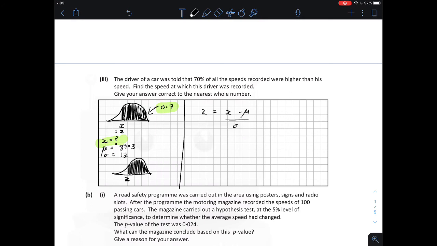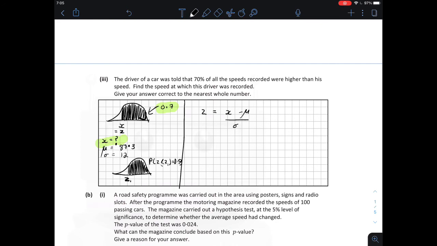Now we know two things. The z-score is going to be a negative value because it will fall below the mean. We also know that our z-tables only tell us the value that is less than a certain z-score.